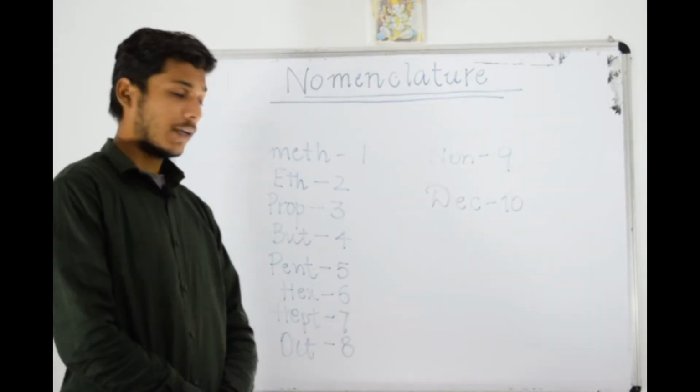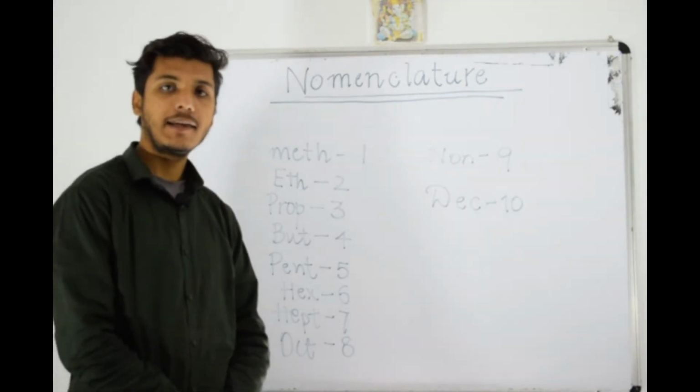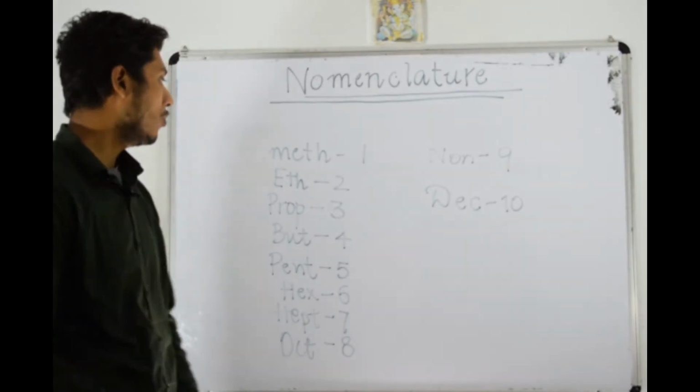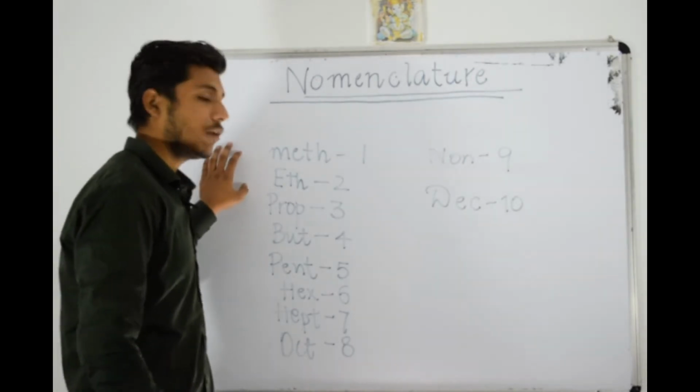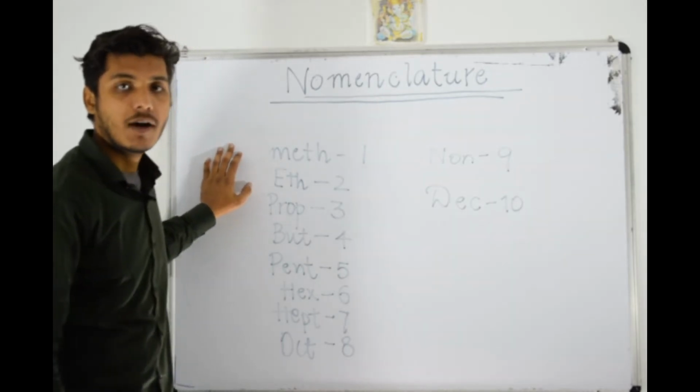Now if you understood the concept of hydrocarbons, like what are alkane, alkene and alkynes, so we will move further and understand what will be the name of a compound containing पर्टिकुलर नंबर ऑफ कार्बन एटम्स.